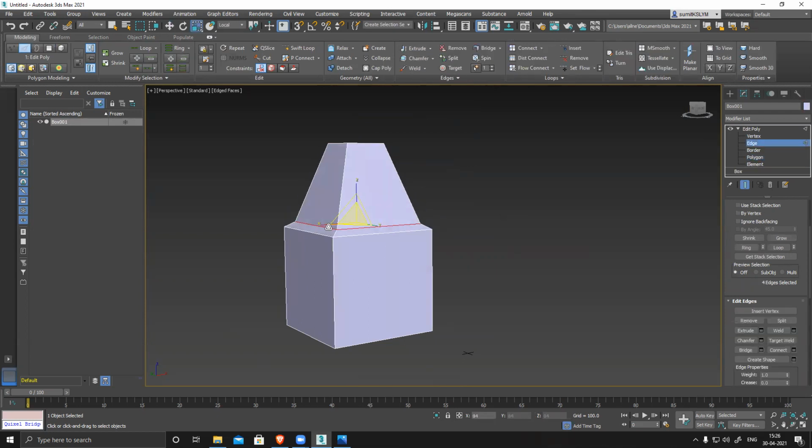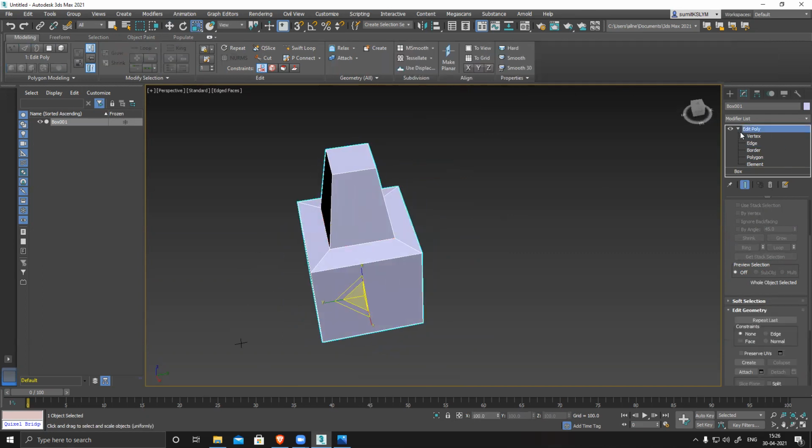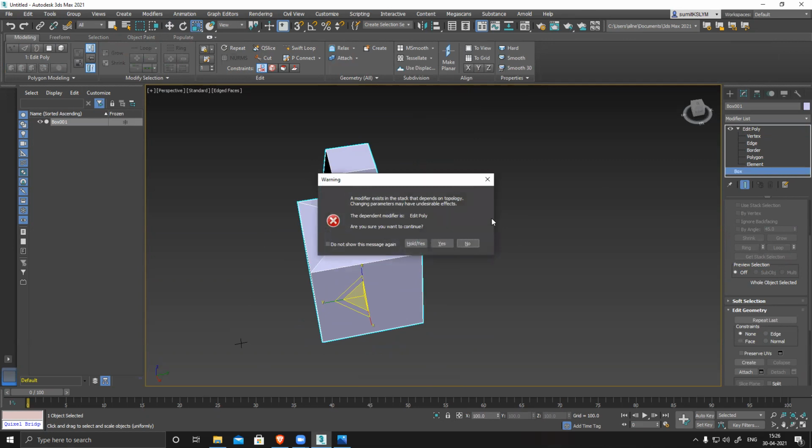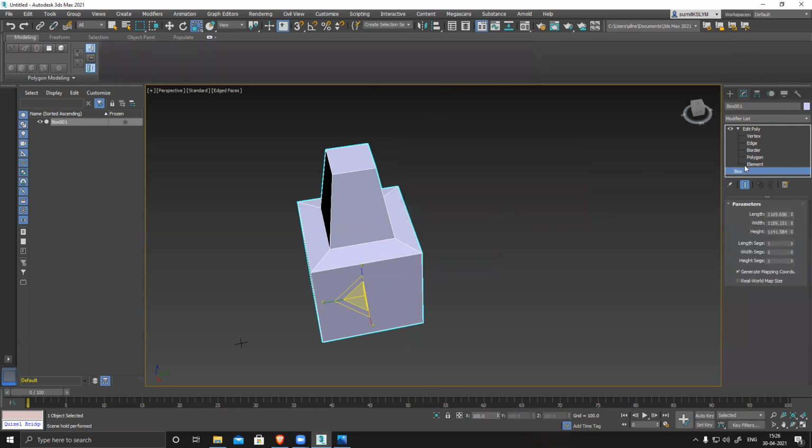I just modified it. So now if I go back to box, it will show this. The modifier exists in the stack, because in this stack there's a dependent topology. So if I go back, changing a parameter may have an undesirable effect, like last time also we did the same thing. So if I'm really sure, I go back. If I press yes, no is the same, and hold is actually yes only. If I press hold, I'll go back to box, but nothing happened here.